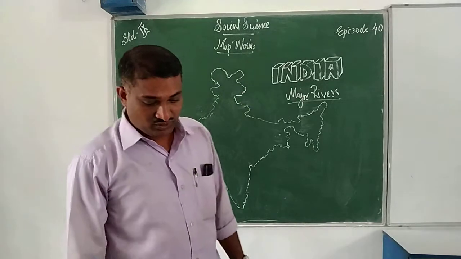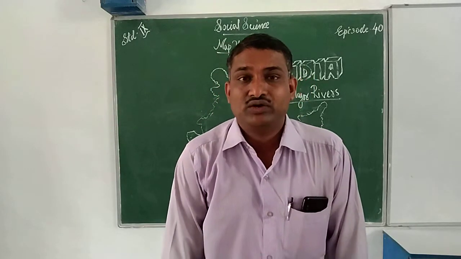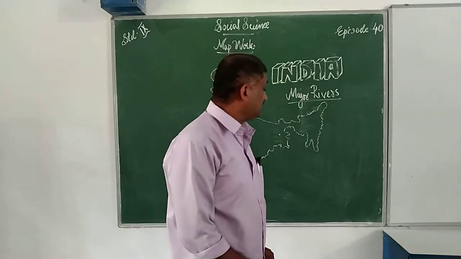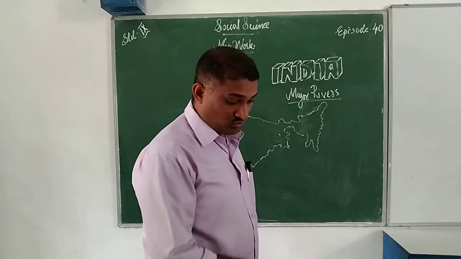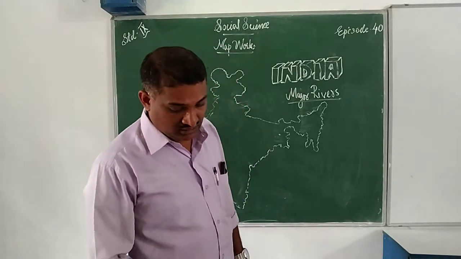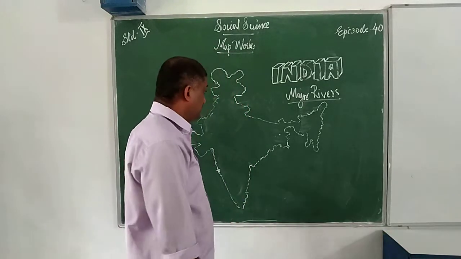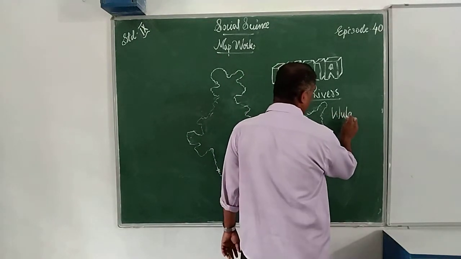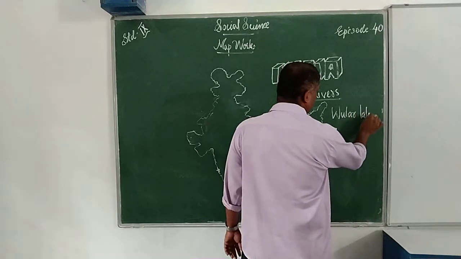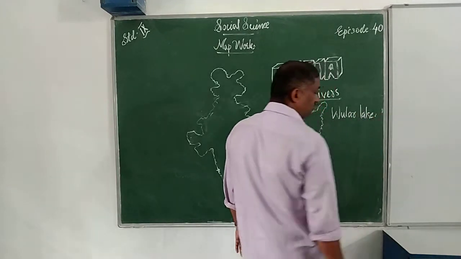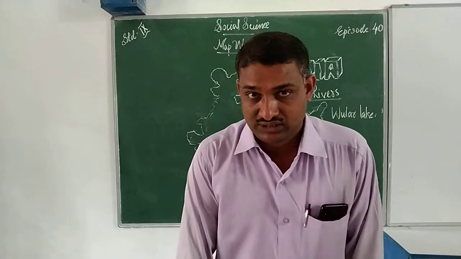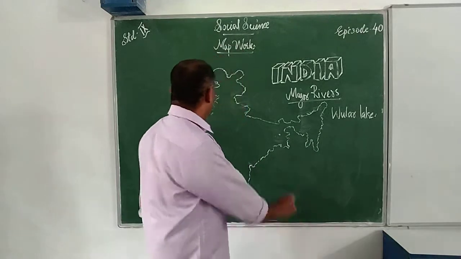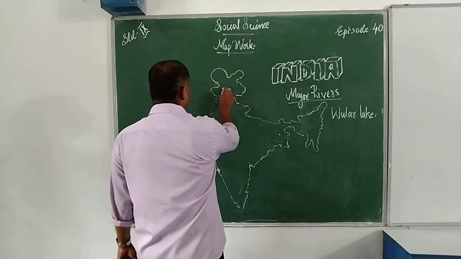So, major rivers and lakes we want to know. First one, Ular Lake. You have heard about Ular Lake, Sambar Lake, etc. First one we want to know about is Ular Lake. Where is it located? Ular Lake is located here.